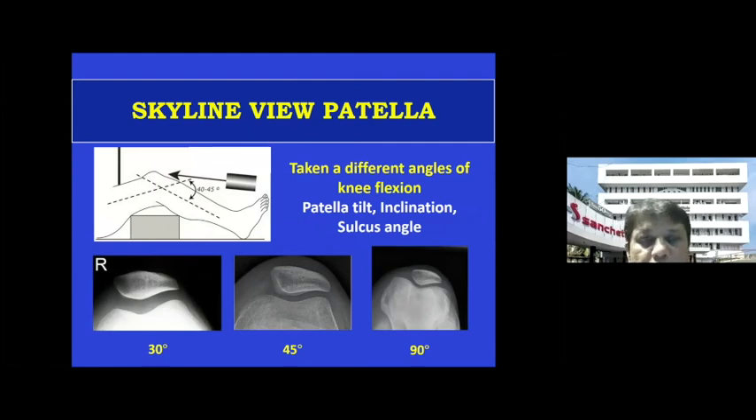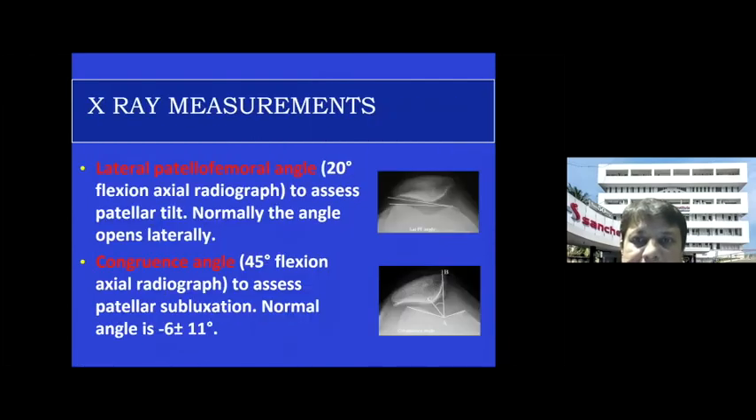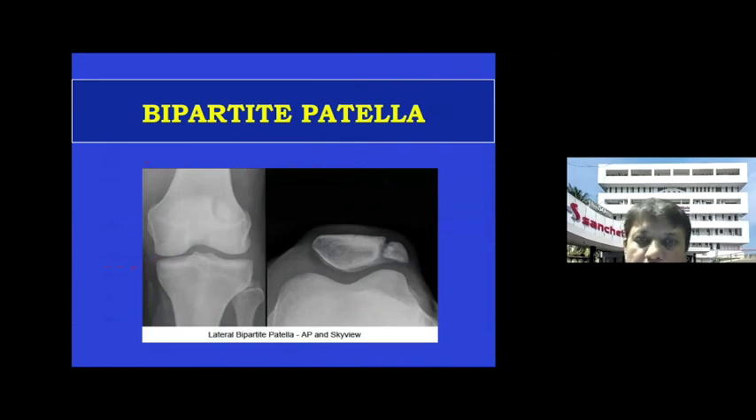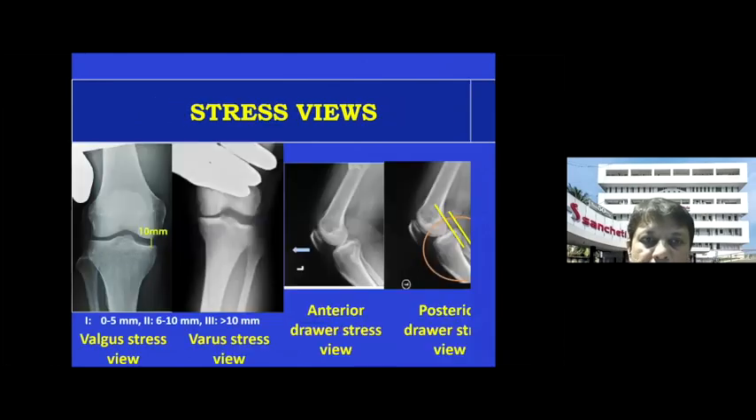Another important X-ray which you should do is the skyline view. It should be done in 30 degrees of flexion, 45 degrees of flexion, and 90 degrees of flexion, and you do this tangential view, and it gives you a lot of information. You can find out the patellar tilt, the patellar inclination, and the sulcus angle, and this is how you do the measurements. You can visit this slide later, but it's not very difficult to measure the sulcus angle and the patellar tilt by these measurements. And you can also at times see the bipartite patella. At times it can be a coincidental finding. Patient may have come for something else, and you diagnose the bipartite patella as seen here.